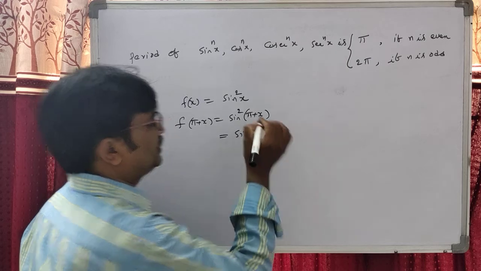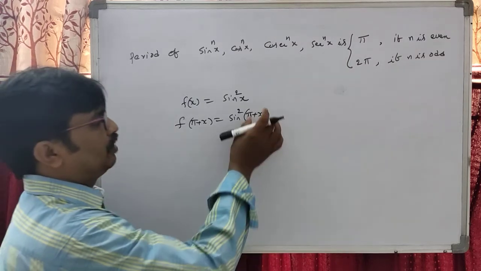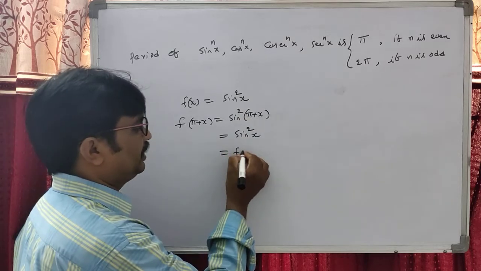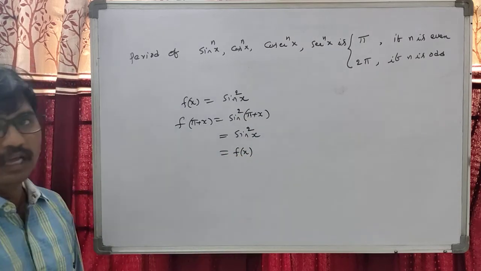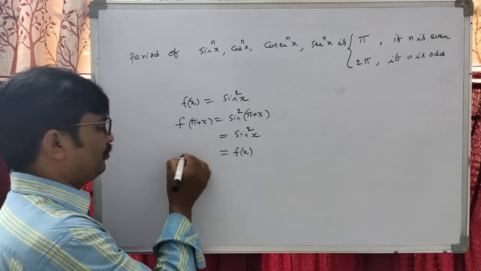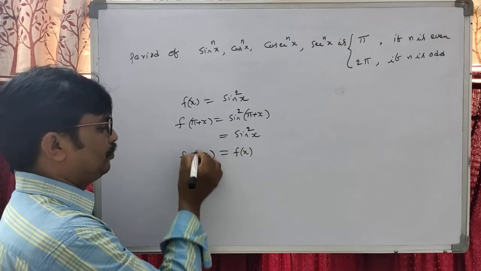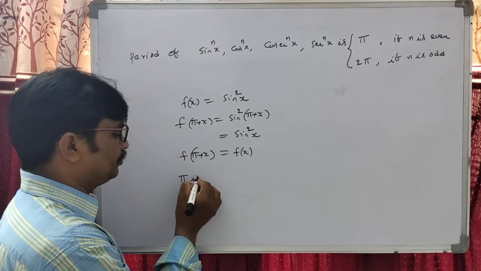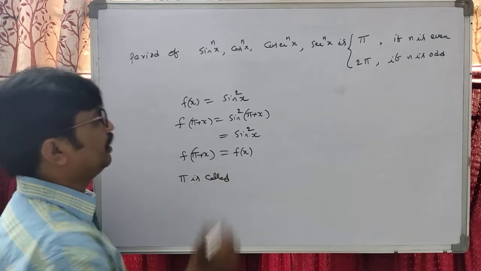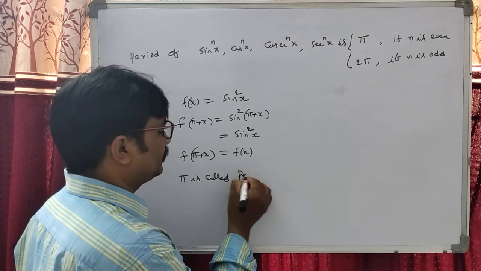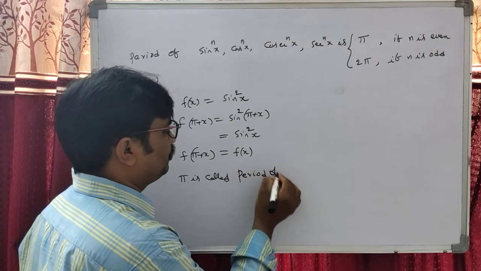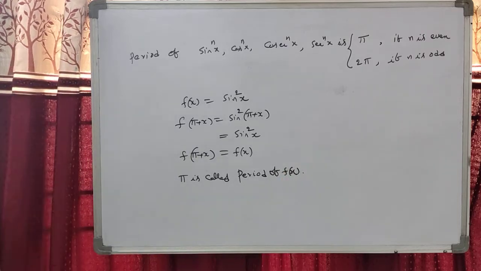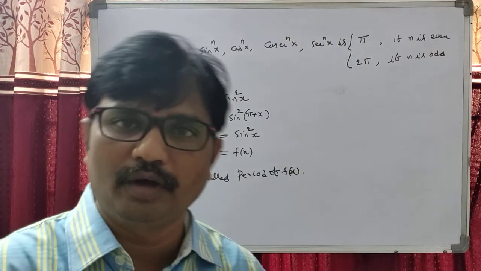So this is sin square of x, which is f of x. F of pi plus x equals f of x. So this pi is called the period of f of x.